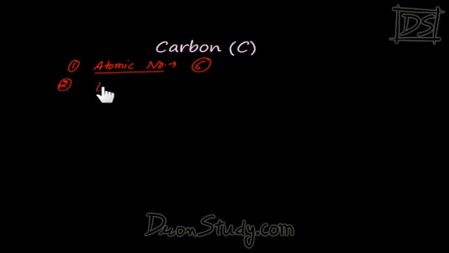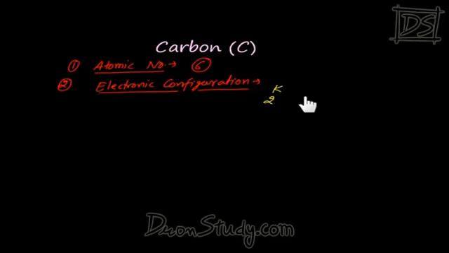Secondly, we are talking about its electronic configuration. You have learned to write its electronic configuration. So tell me, what would be the electronic configuration of carbon? Carbon has 6 electrons inside it as its atomic number. So how many electrons will go in the K shell? 2.